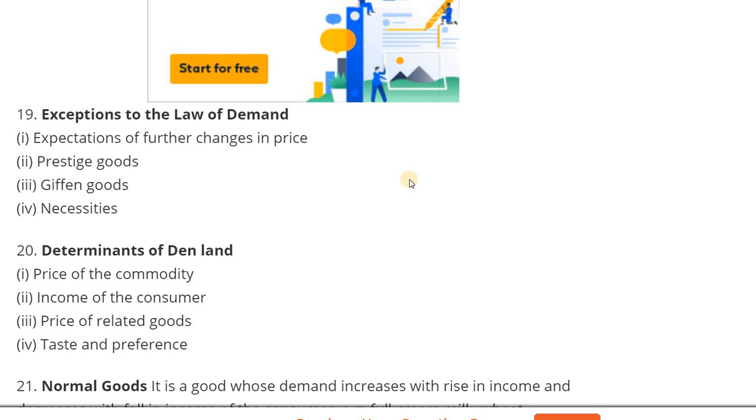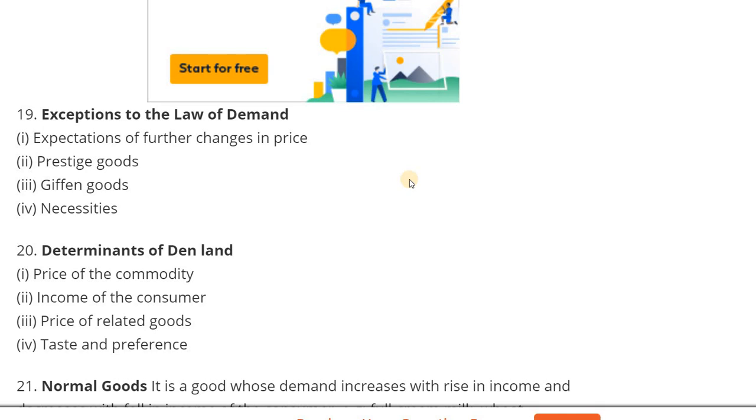What are the exceptions to the law of demand? First one, expectation of further changes in price, to increase price. That one also will affect the law of demand. Next one, prestige goods, then Giffen goods, necessities. These are the exceptions to the law of demand.